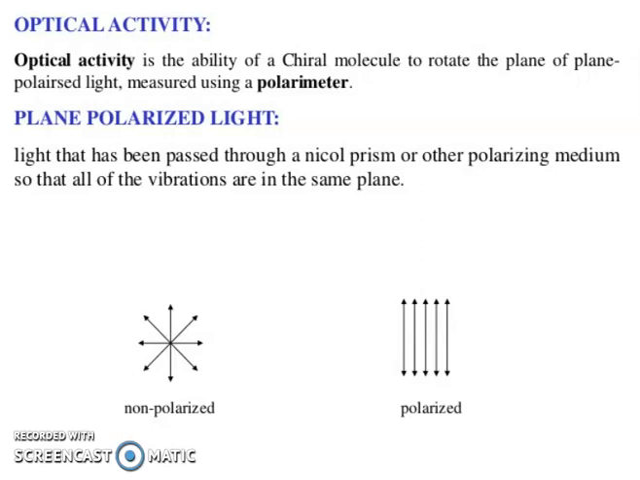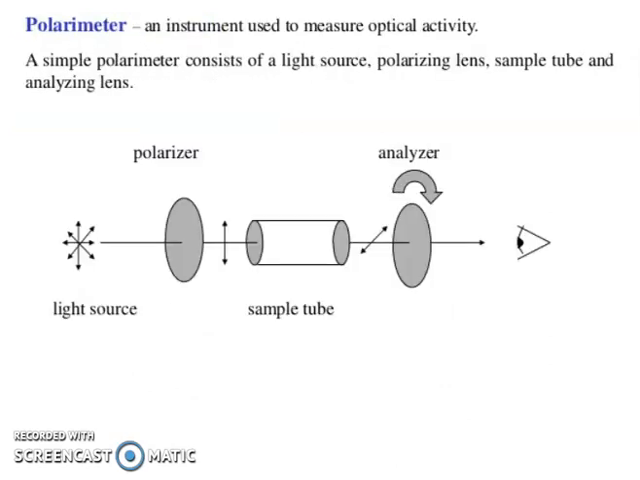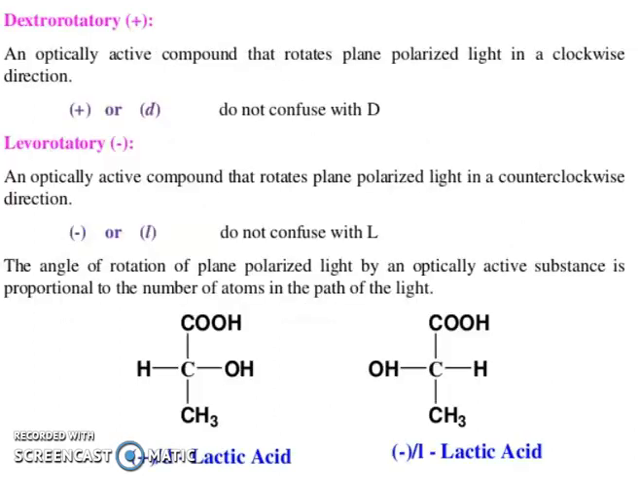Now optical activity. Optical activity is the ability of a chiral molecule to rotate the plane of polarized light, measured using a polarimeter. Plane polarized light is light that has been passed through a Nicol prism or other polarizing medium, so that all of the vibrations are in the same plane. A polarimeter is an instrument used to measure optical activity. A simple polarimeter consists of a light source, polarizing lens, sample tube, and analyzing lens. You can see the light source, polarizer, sample tube, analyzer.